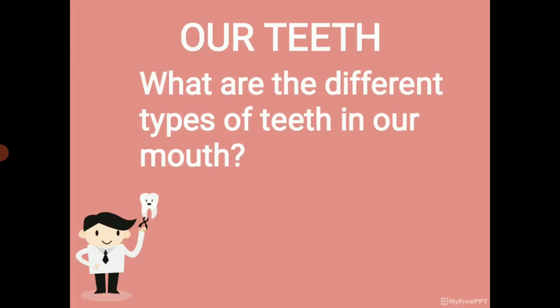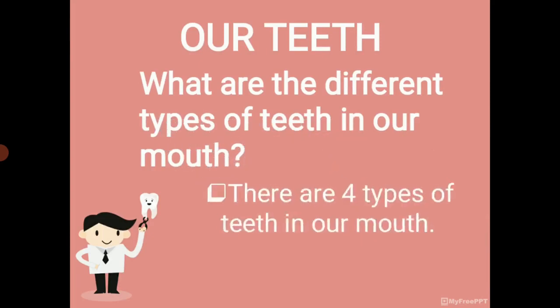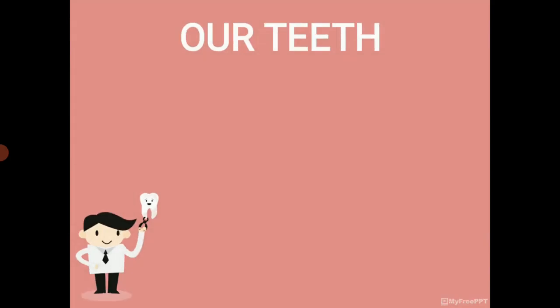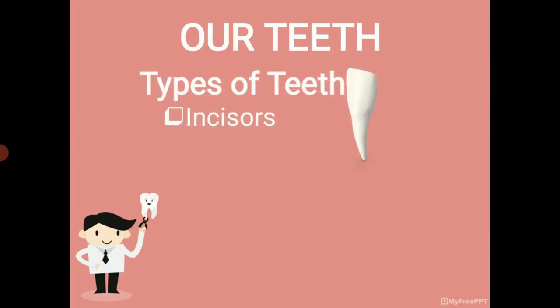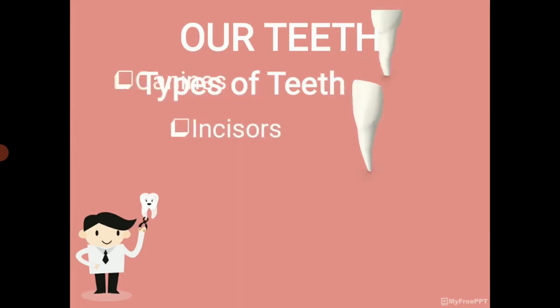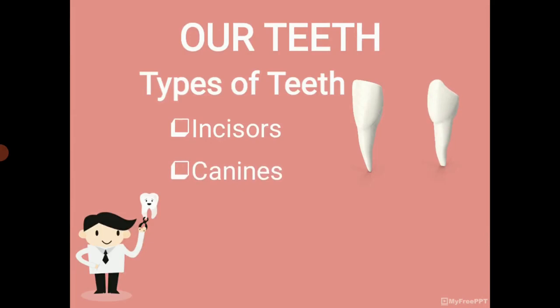Let's see the types of teeth. There are 4 types of teeth in our mouth. First one is incisors, canines, premolars and molars.